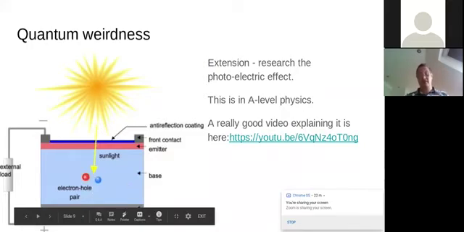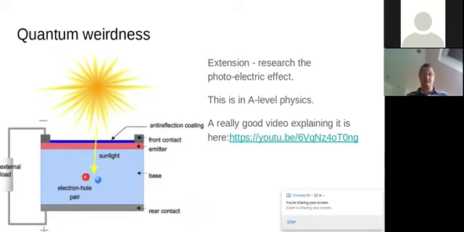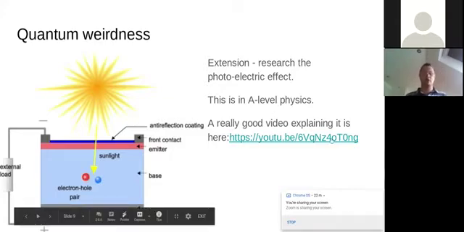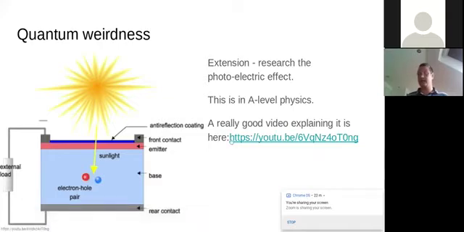Exactly how that happens is quite complicated. It's in A-level physics, and it's part of quantum mechanics. This is one of the first things that created the whole field of quantum mechanics. But I found a really good video which should be accessible to those of you who want to get an idea of the kind of cool things you might be looking at in A-level physics. So there's a link here. You'll have access to these slides after the webinar, so you'll be able to watch that video if you want. That's probably not going to be part of the work your teacher sets you, but it's something which you might want to look at just because you're interested.